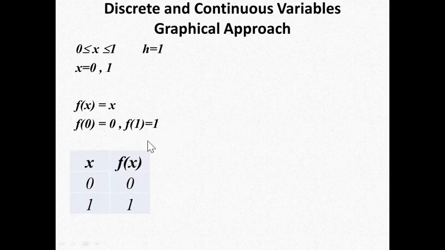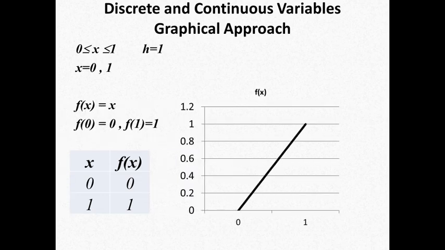So we are moving towards the graphical approach. The domain of x is again from 0 to 1. The width is 1. Possible values of x are 0 and 1. Function of x is equal to x. What will be the possible functional values? Certainly, function of 0 is equal to 0 and function of 1 is equal to 1. And then we can get a table. Once we have this table, we can also plot it. So we plot it. So it is a straight line, right?